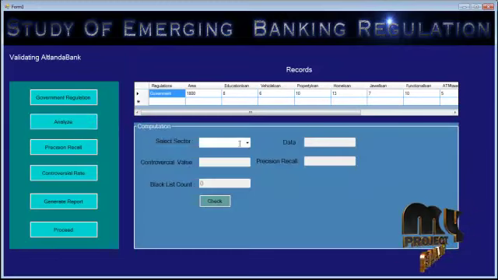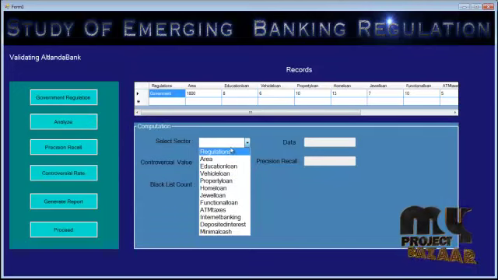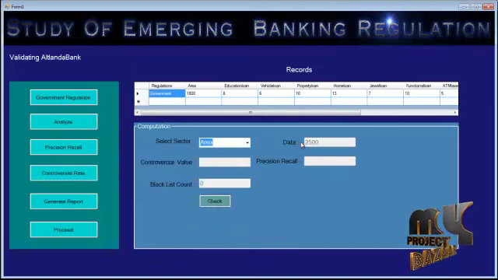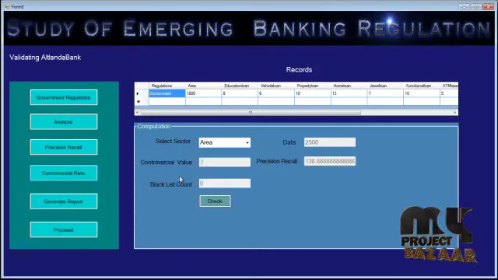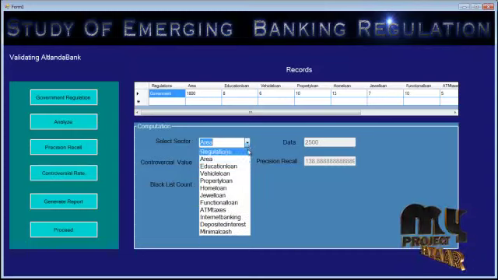During this analysis, the parameters of the bank will be displayed here. That is, we can determine the values of the fields by which the bank is carrying out the process, and we can calculate the precision, recall as well as the controversial rate. Suppose the controversial rate exceeds the threshold value, then the blacklist count will be incremented. Let's check it out. Here, since it exceeds the threshold value, the blacklist count is incremented. We need to check every field.